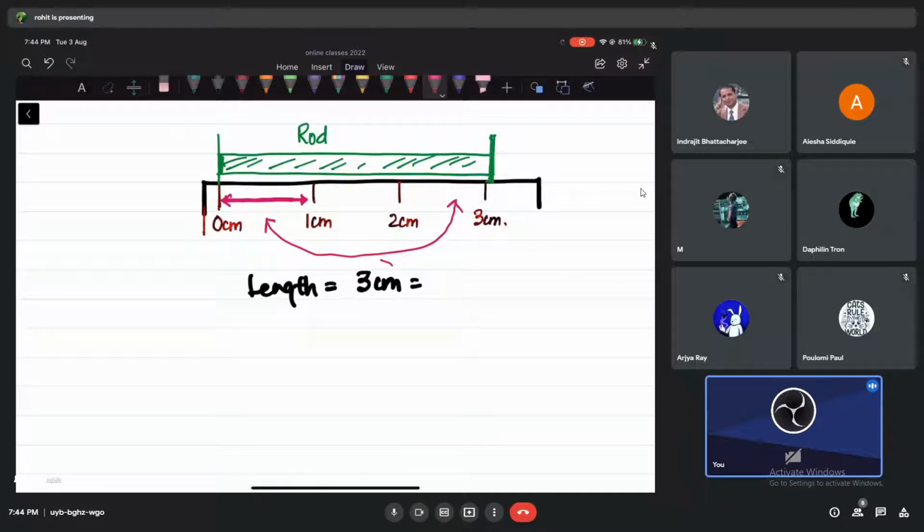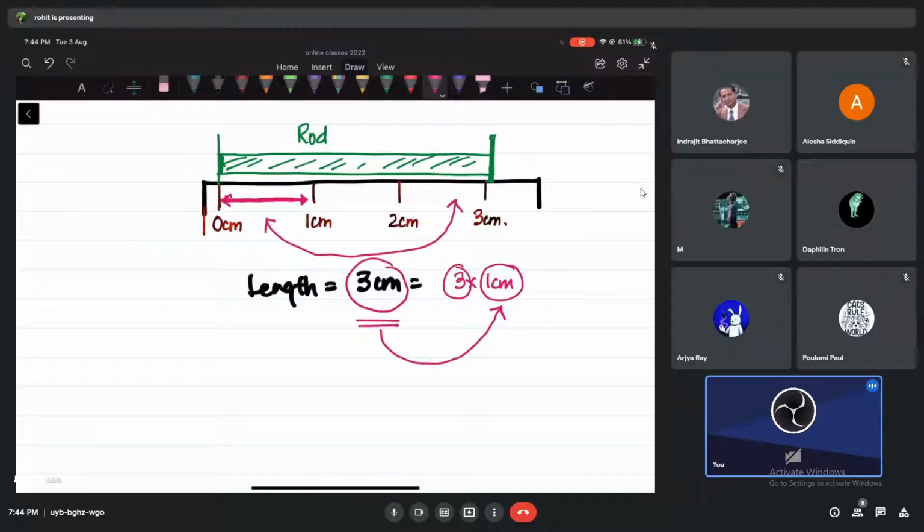Okay, this 3 centimeter, it is like 3 times of what? It is 3 times of 1 centimeter. That means this entire thing is a comparison with what centimeters? 1 centimeter. Can you understand? Yes, sir.